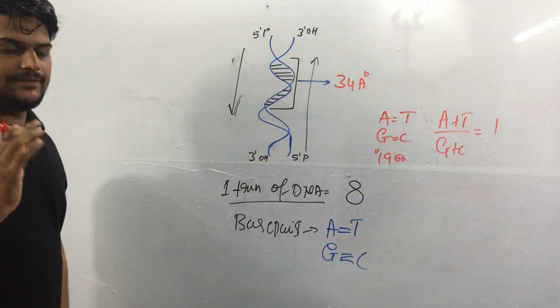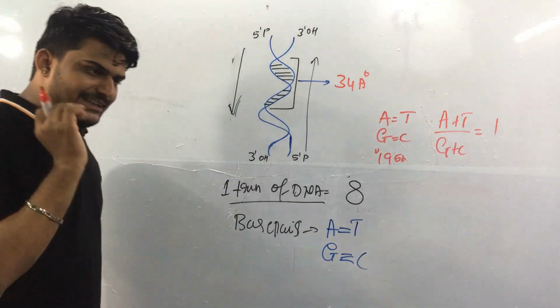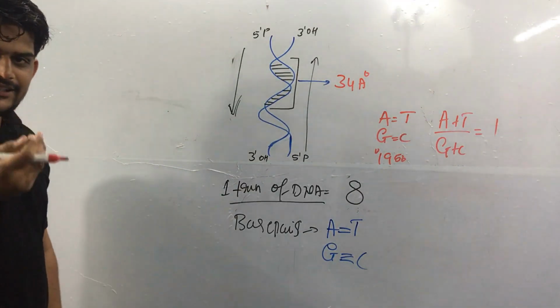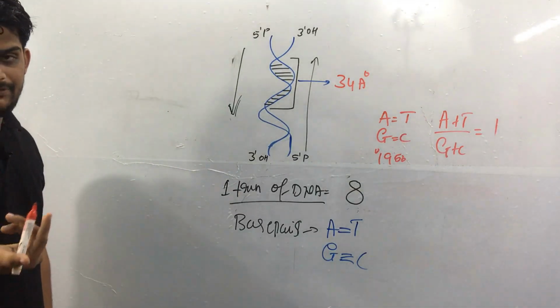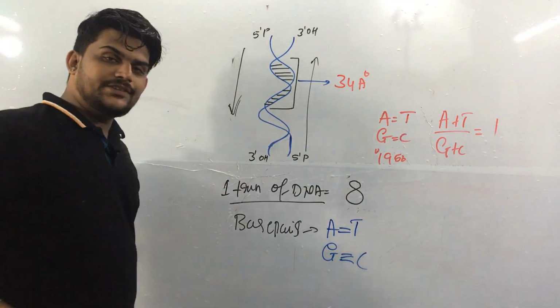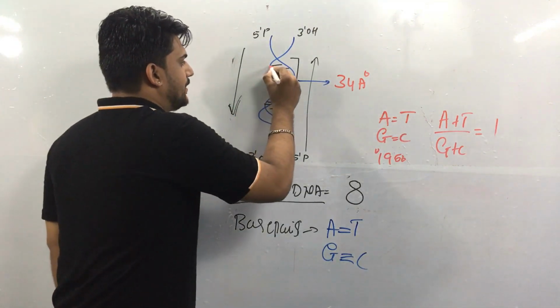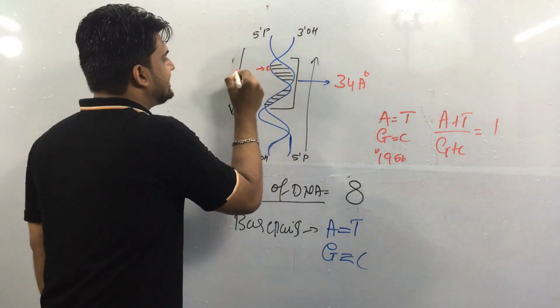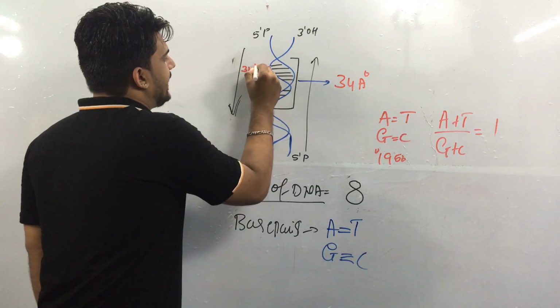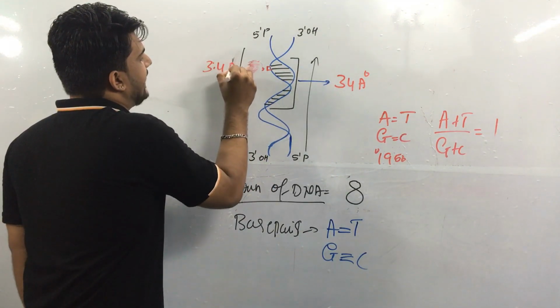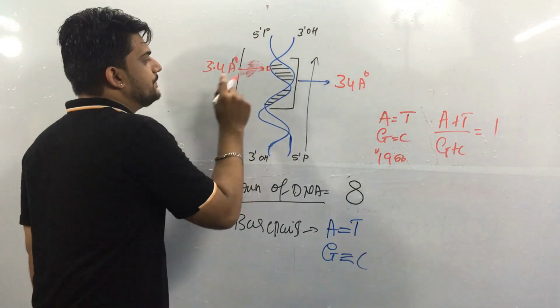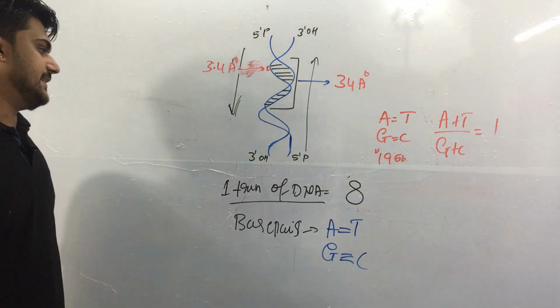That means the distance between two nitrogen bases is 3.4 angstrom unit. So I will write it over, 3.4 angstrom unit, between the two nitrogen bases.